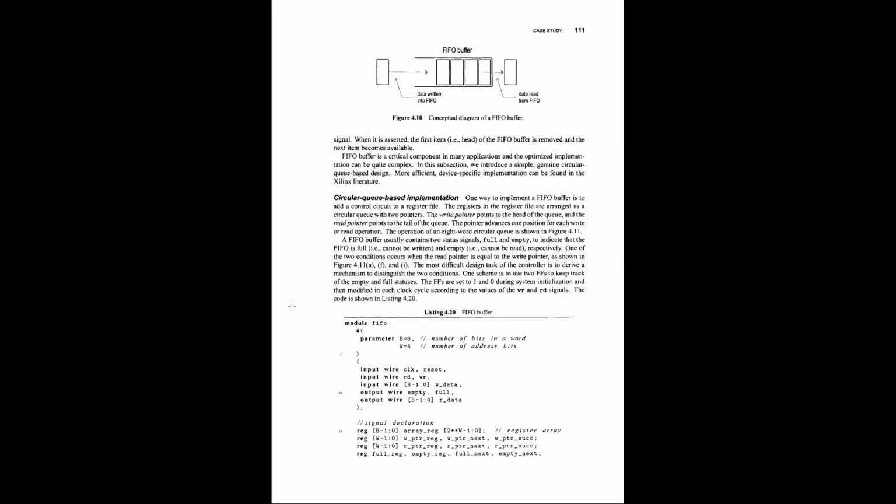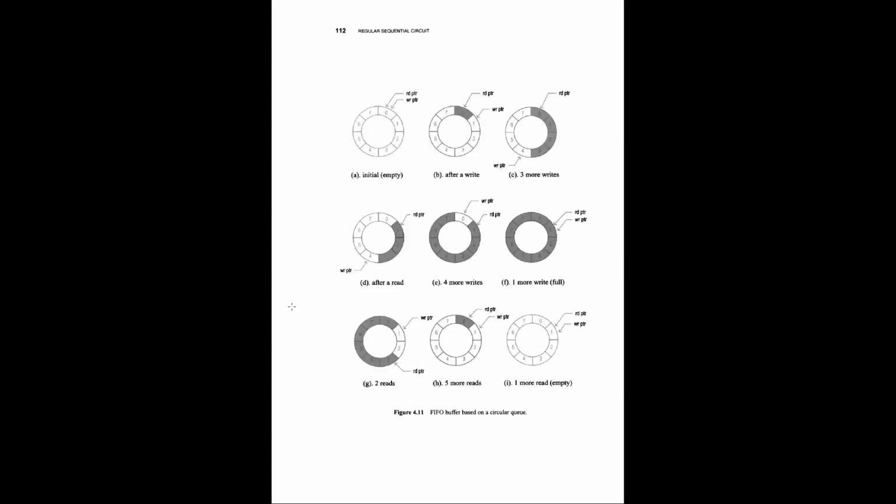So the W pointer will be incremented and the read pointer will be incremented. And these are the output logic: full reg will be assigned to full and empty reg will be assigned to empty. Sorry for the little hiccups. I think now it must be clear, and I'm also open to any question if you ask any question regarding FIFO.